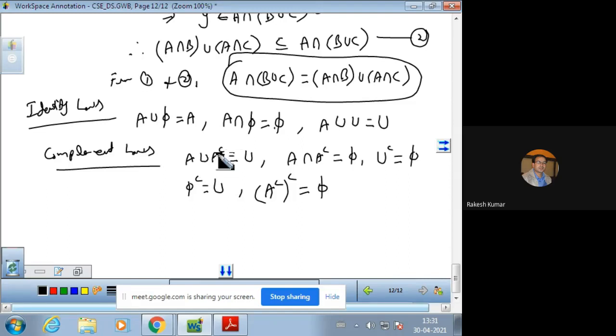So let us prove one out of this. So let us prove this result, A union A complement is universal. This we need to prove. And you know that if we have to prove that this left set is equal to right, then the left set should be a subset of right hand side, and the right hand side should be a subset of left side. Sir, excuse me, should it not be complement of complement A? Sorry, this was written by mistake.